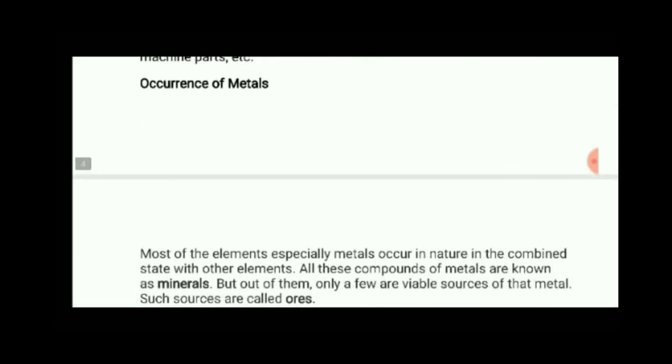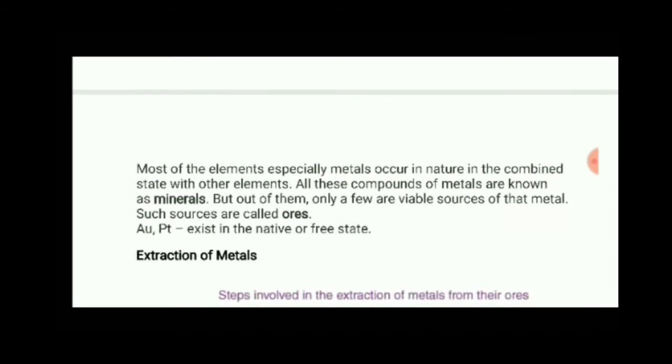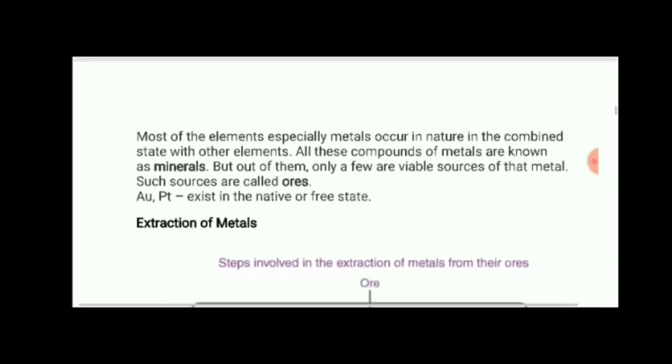Now, occurrence of metal. Most of the elements, especially metals, occur in nature in the combined state with other elements. All these compounds of metal are known as minerals, but out of them only a few are viable sources of that metal. Such sources are called ores. Students, you have to remember the definition of minerals and ores. Au, Pt exist in the native or free state.